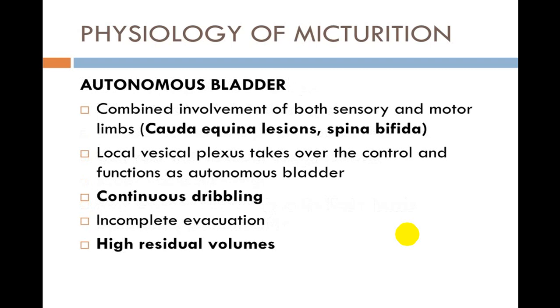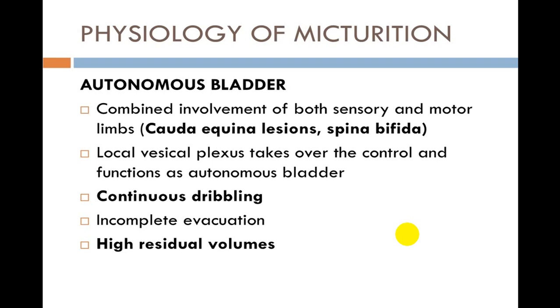When there is a combined damage to the motor as well as sensory, it is very common in cauda equina lesions, spina bifida, or complete damage, spinal cord injury at the level of S2, S3, S4. As both motor and sensory are involved, the bladder will have a very huge capacity.